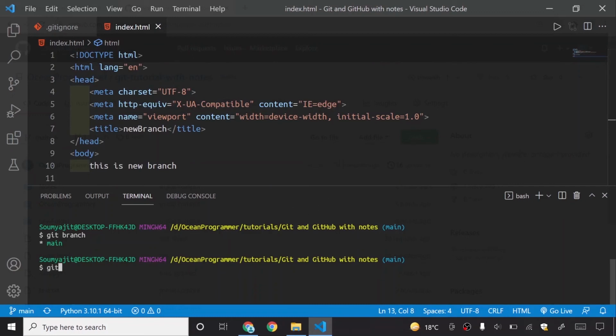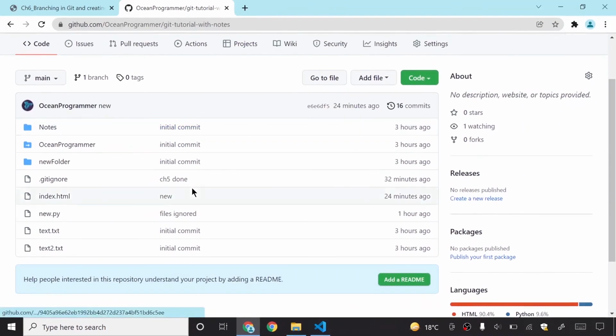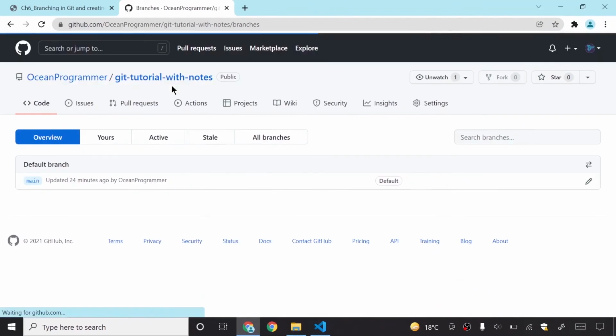What I have done is I have just pushed my code into my GitHub account with git push -u origin main. So it is saying one branch.